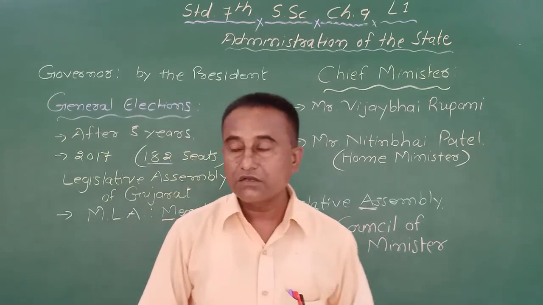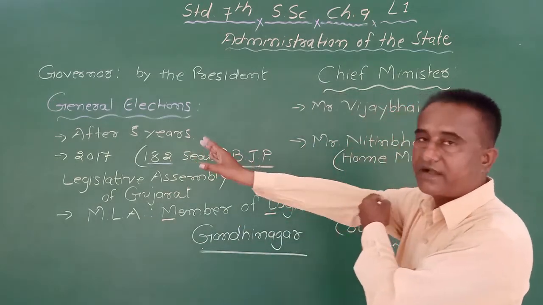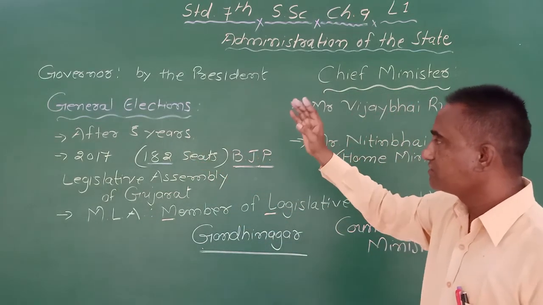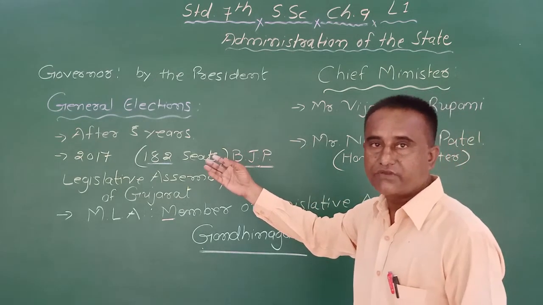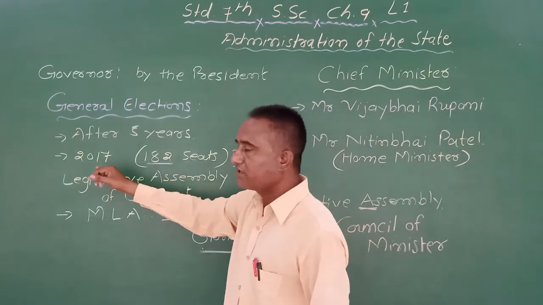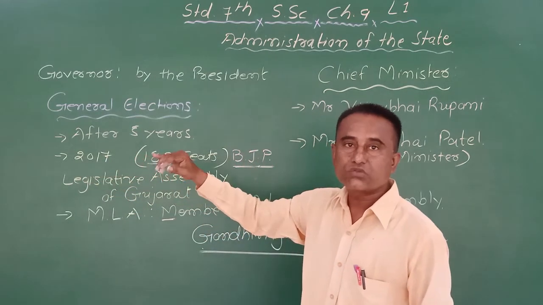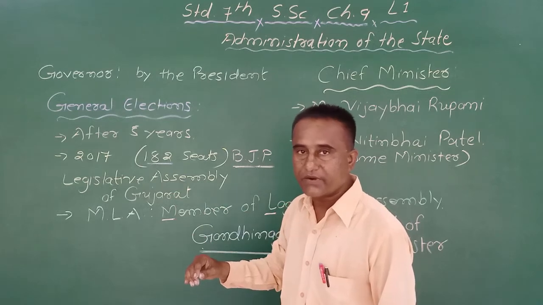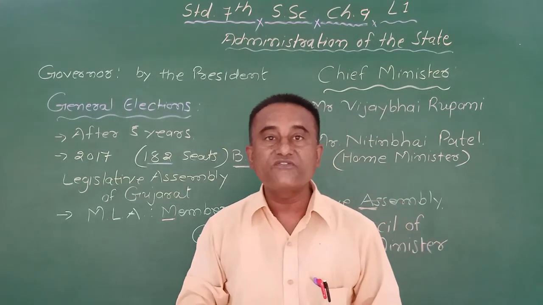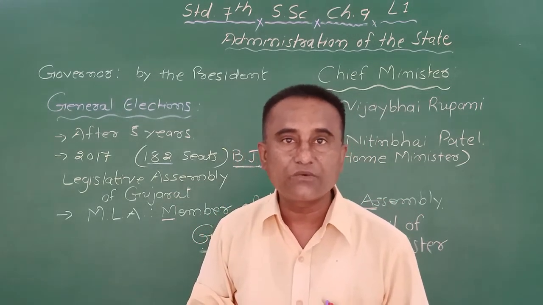Got it? So here, once again, I revise: governor, general election. After how many years do we have general elections? Yes, 5 years. The last elections were held in the year 2017. Which party got the majority? Bharatiya Janata Party. Now, who is the present chief minister of Gujarat?